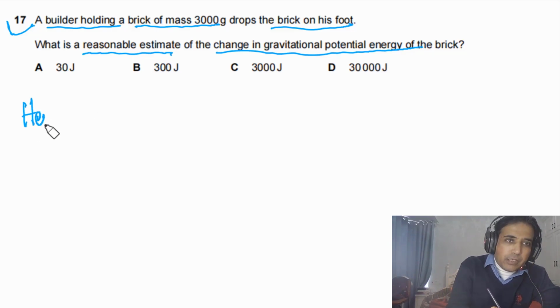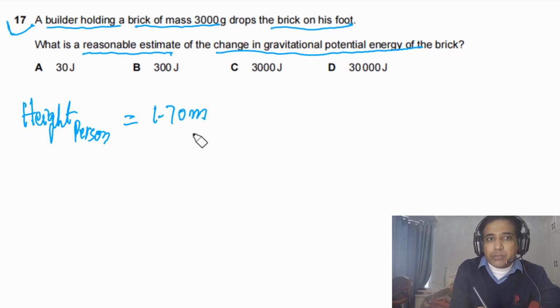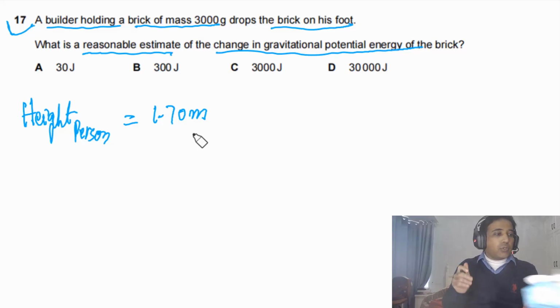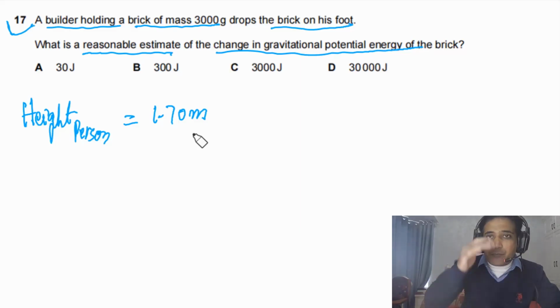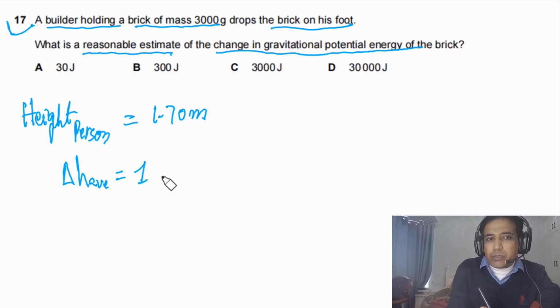So we can say average height of a person can be about 1.70 meters. Now this person is holding a brick and drops it. So simply you can imagine I'm holding this brick, and this is the brick I drop from here. So what is the height? Average height. So the average change in height can be about 1 meter, roughly 1 meter.